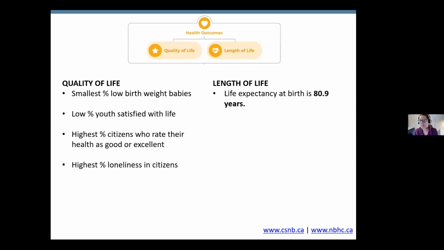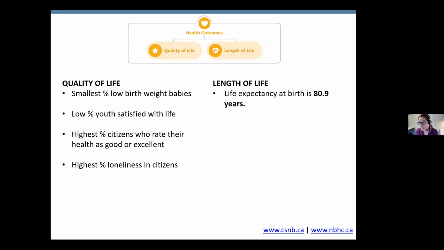Finally, we can look at the health outcomes. Ultimately, we all want a long and healthy life. What stands out in the quality of life element for this zone, it's a small percentage of low birth weight babies in New Brunswick. They have a low percentage of youth that's satisfied with life. So life satisfaction here in youth is the lowest in New Brunswick.